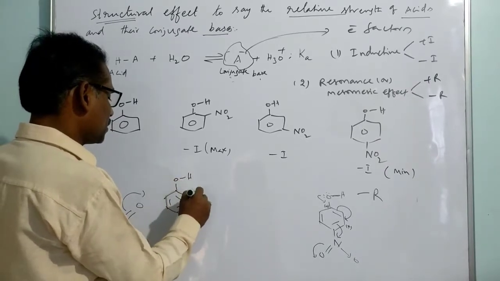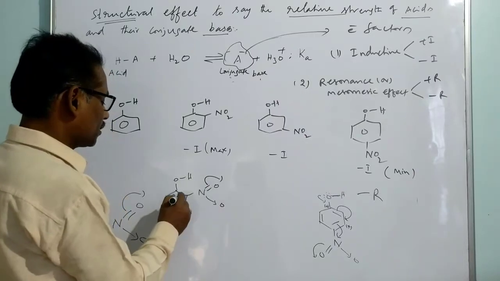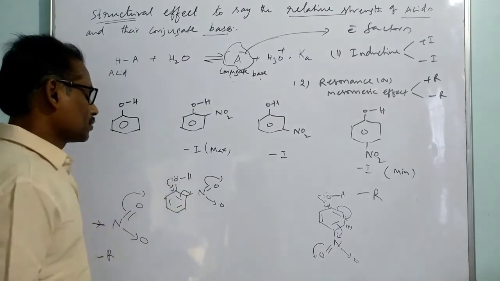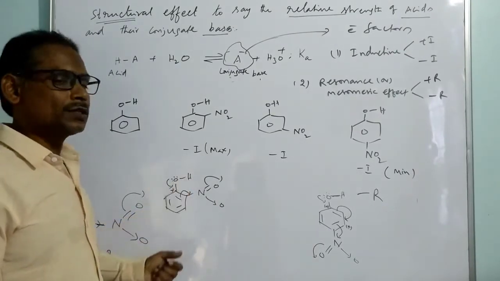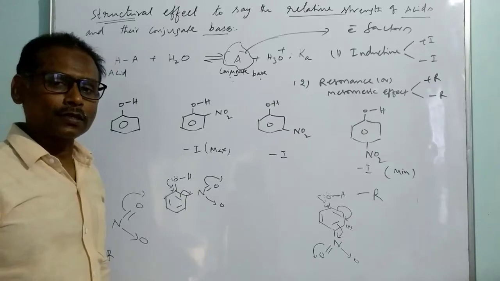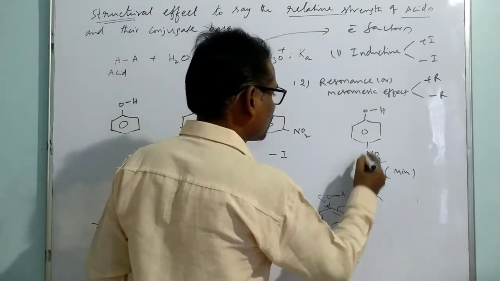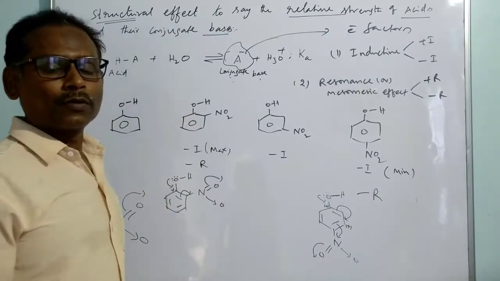You see here NO2 withdraws, then it goes here, that means here it is positive. So the conjugation effect improves the bond polarity of OH of phenol, and acidic strength increases. That means the minus R effect is noticed for the para compound, and even for the ortho compound.